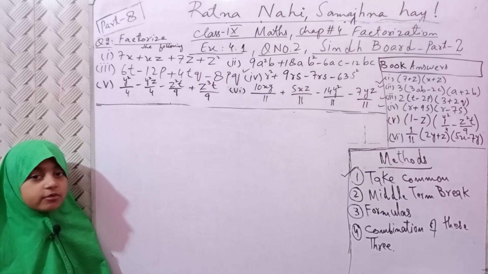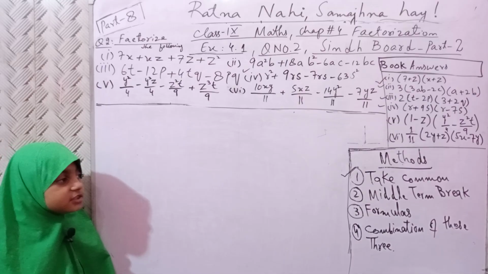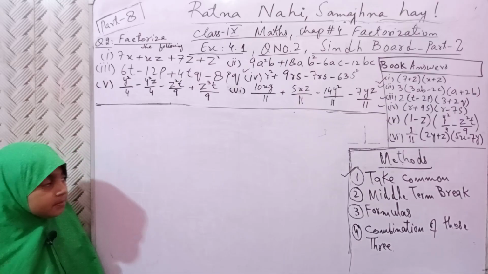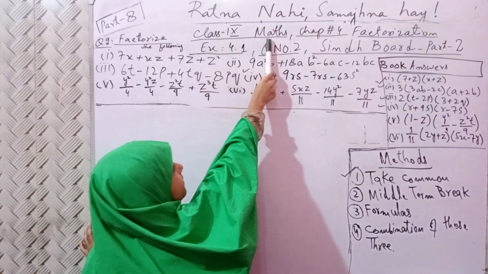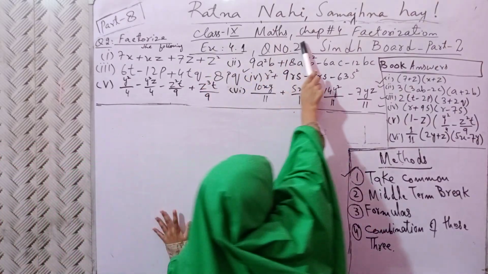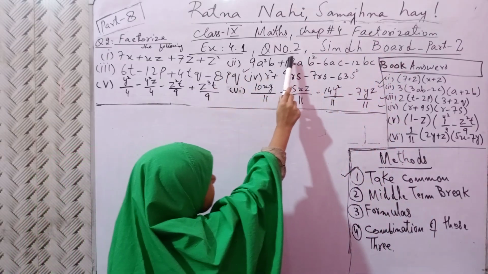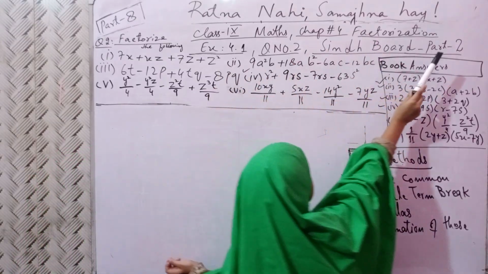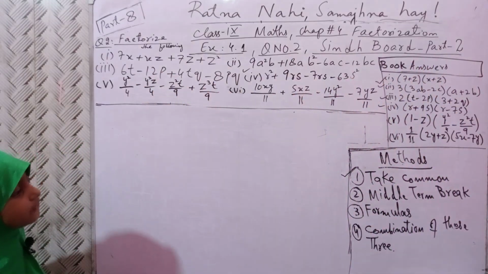I am a student of class 3. My school name is Faizan Islam School System, Hyderabad, Pakistan. Today we are going to learn class 9 maths, chapter number 4, factorization, exercise 4.1, question number 2, Sindh board, part 2. Question number 2, factorize the following.